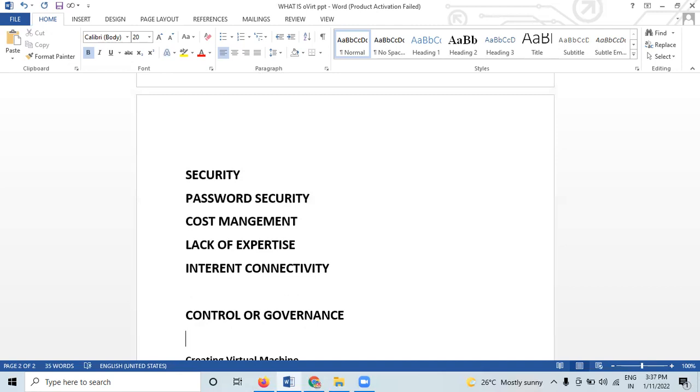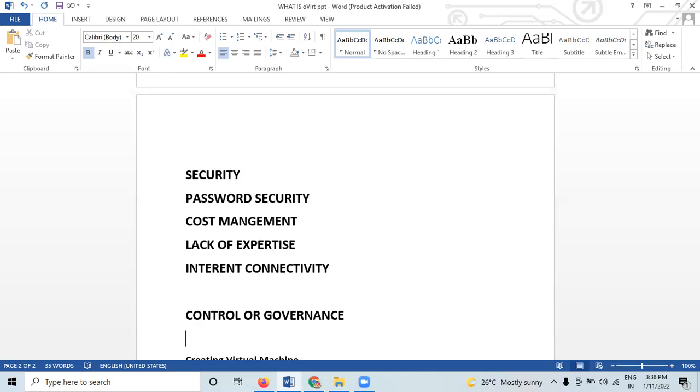Then compliance. Another major risk of cloud computing is maintaining compliance. Compliance means a set of rules about what data is allowed to be moved and what should be kept in-house to maintain. Okay, the organization must follow the respective compliance rules set by the various government bodies.